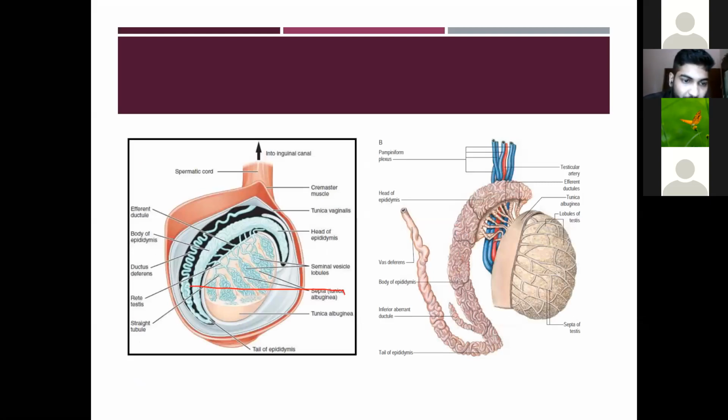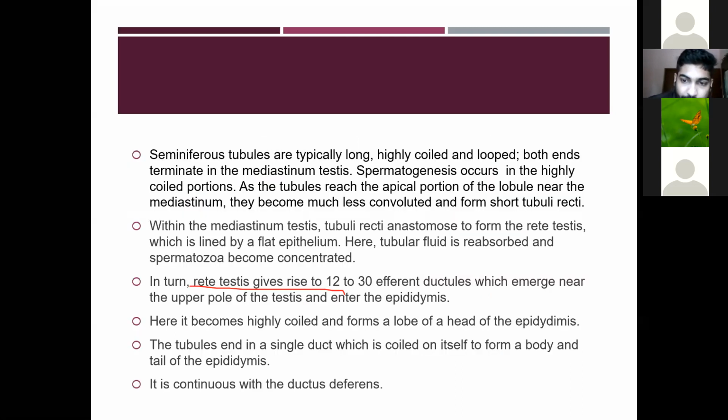Here the rete testis forms the efferent ductules. The rete testis gives rise to 12 to 30 efferent ductules, which emerge near the upper pole of the testis and enter the epididymis. Then it becomes highly coiled and forms a lobe of the head of the epididymis.